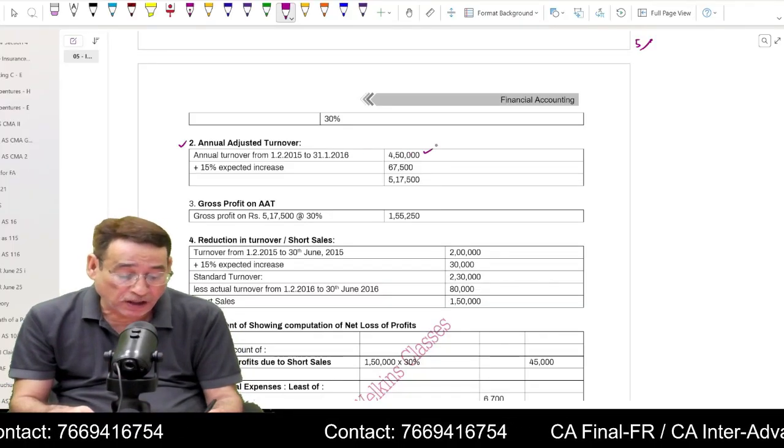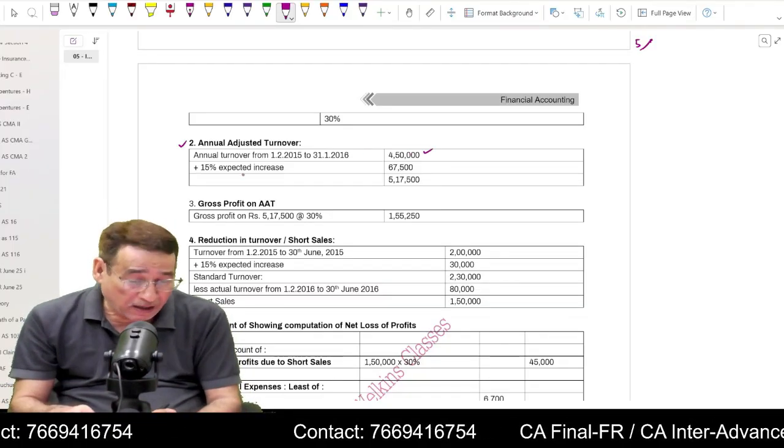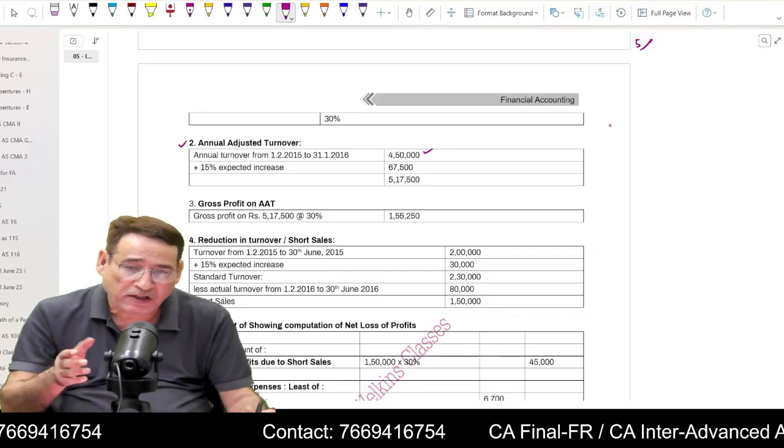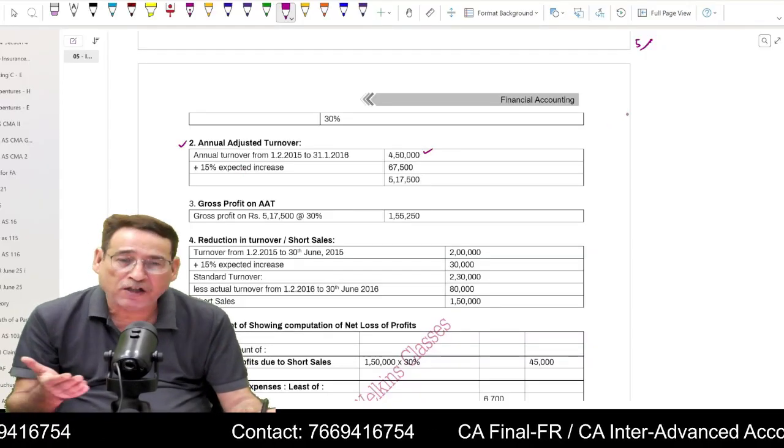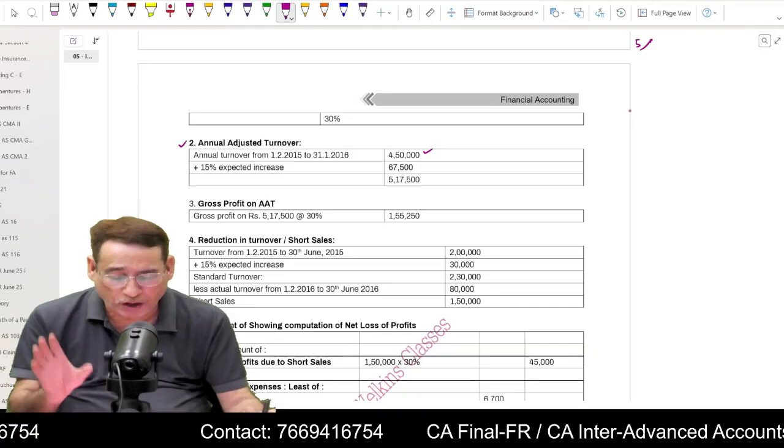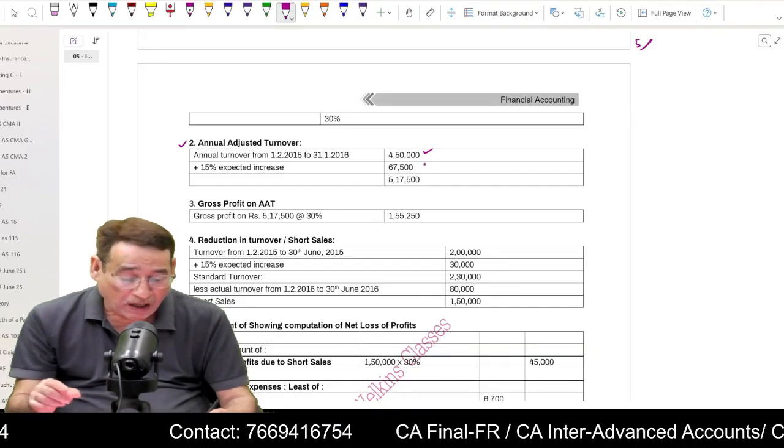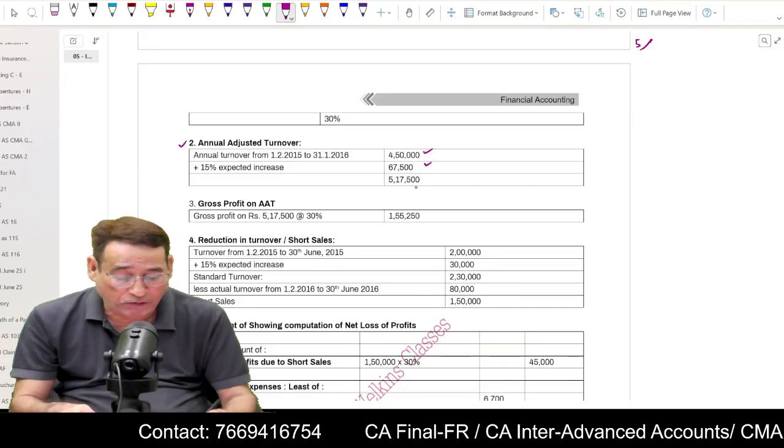So suppose it is 4,50,000, let us say. And here you will have to do the adjustment, because generally the adjustment will be given that sales need to be increased by 15%, 10%, whatever percentage is given, you apply. After having applied that, you will get the annual adjusted turnover.